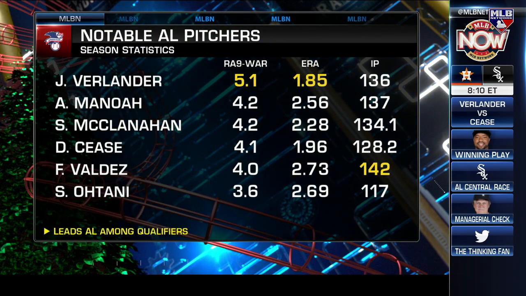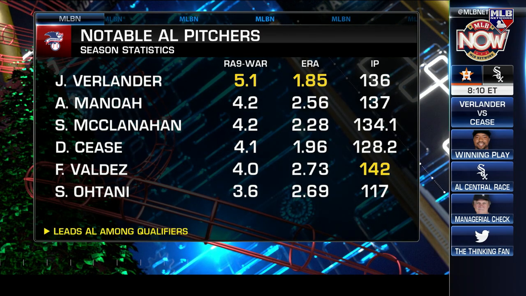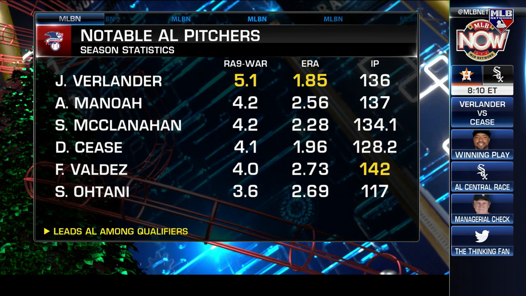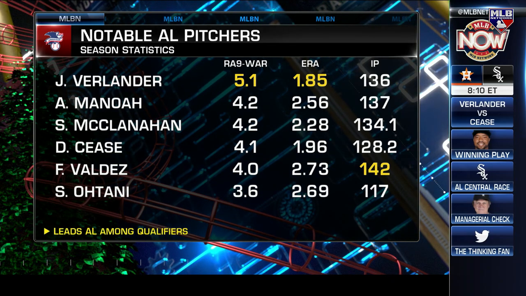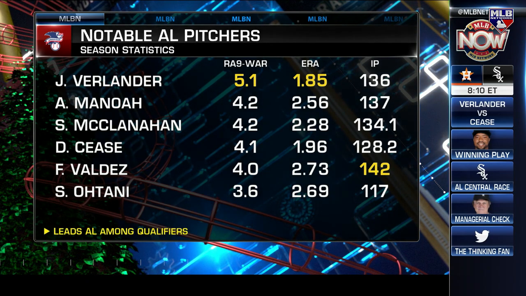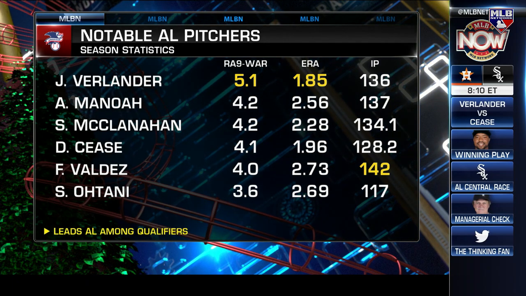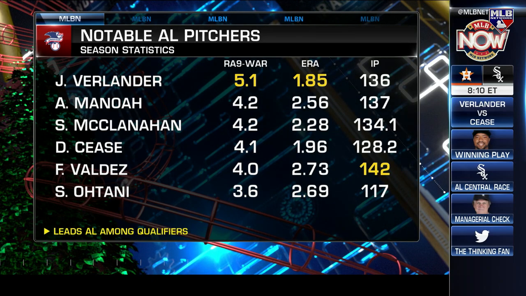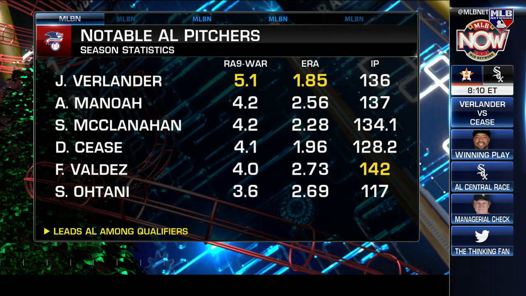But here's RA9 WAR, runs allowed per 9, with the innings mixed in. We'll give you the ERA too. We'll give you the innings pitched. These are the top guys in the American League. Tom, what do you look at here? Alek Manoah actually moves up. Shane McClanahan, a 4.2. And Cease is right there, RA9 WAR. Shohei Ohtani has been fantastic, but he's got 117 innings with a 2.69. So it seems like this is Verlander's at this point.